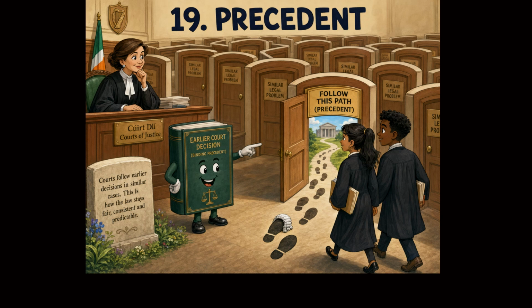The solicitor will search for earlier cases involving the same or very similar facts and can then advise the school based on the outcome of those earlier decisions. Courts also look at earlier decisions to apply the law consistently. Binding precedents must be followed. Persuasive precedents merely help or guide the court.